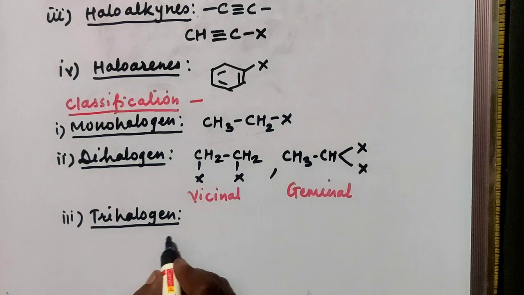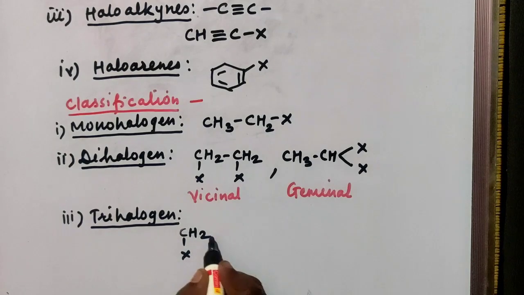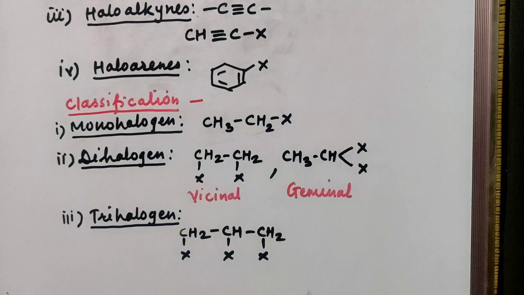We'll take here the example of CH2X-CHX-CH2X. Here 3 hydrogen atoms are replaced by 3 halogen atoms, and so the compound is a trihalogen derivative of an alkane in this case.